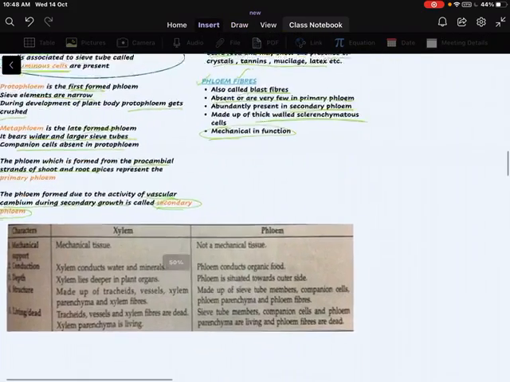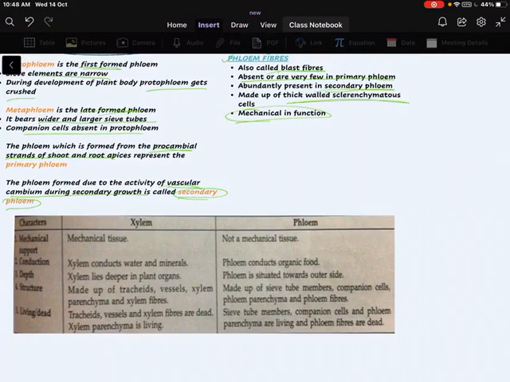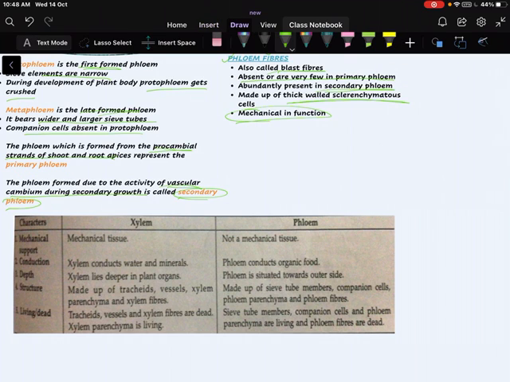Now let's take a small look at the difference between xylem and phloem. For mechanical support, xylem is responsible, whereas phloem is not a mechanical tissue at all. In conduction, xylem conducts water and minerals, whereas phloem conducts organic food only. Regarding depth, xylem lies deeper in plant organs, whereas phloem is situated towards the outer sides.